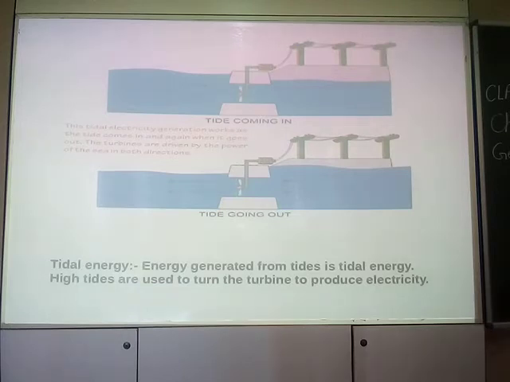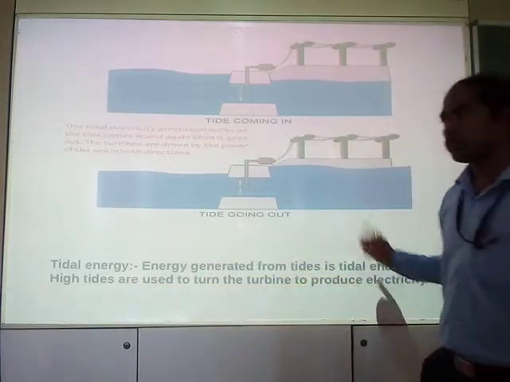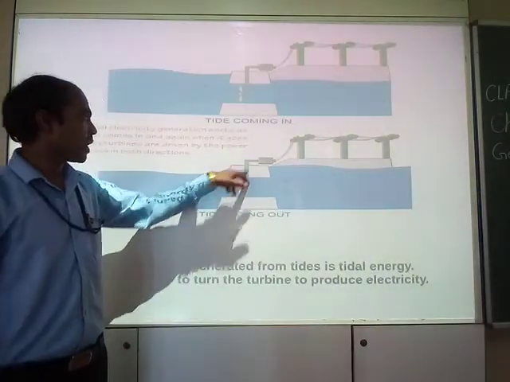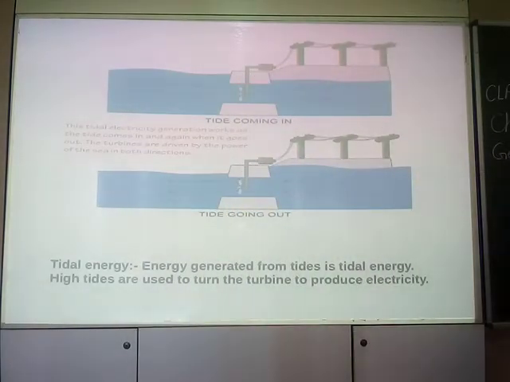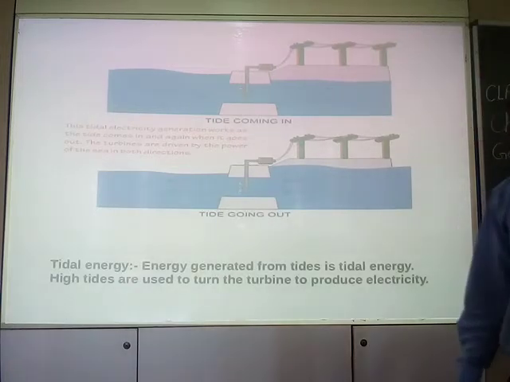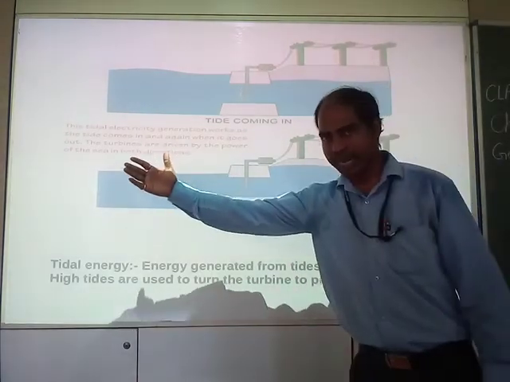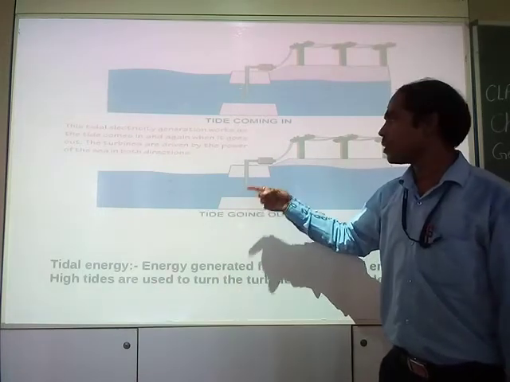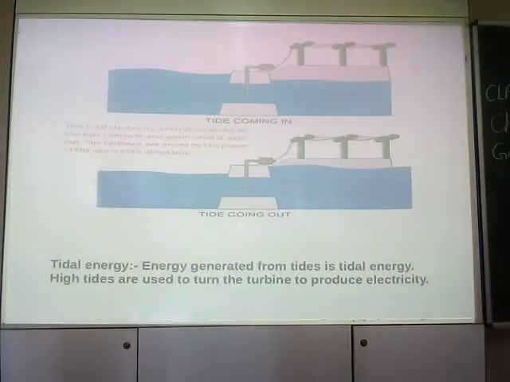What is tidal energy? Energy generated from tides is tidal energy, and the high tides are used to turn the turbine to produce electricity. The turbine is connected to a generator. The generator produces electricity. In this way also you can write. So I think the diagram is very clear. Incoming or outgoing tides make the turbine rotate, and the turbine is connected to a generator which produces electricity. Clear? I don't think there will be any problem here now.